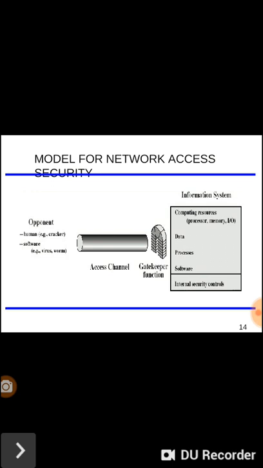Here we can see the opponent. The opponent may be a human, for example a cracker, or software, for example a virus or worm. The information system consists of computing resources: processor, memory, IO, data, processes, software, and internal security controls. And these are the access channels, that is the gatekeeper function.